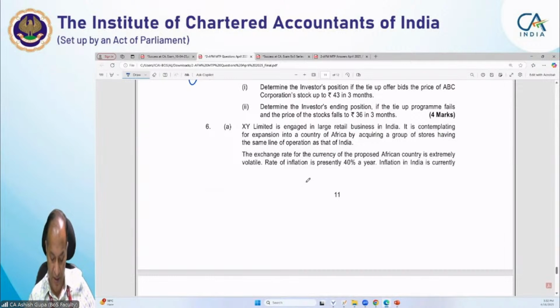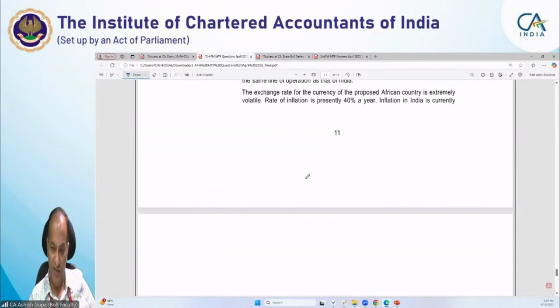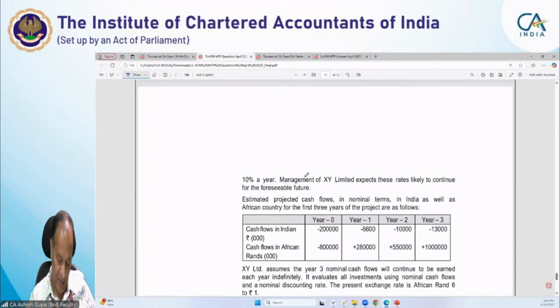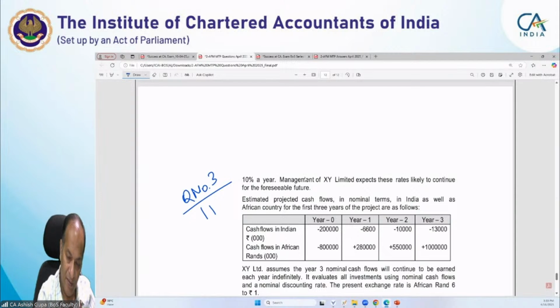And here question number 6A is question number 3 of chapter number 11, but here it is a modified version and very important.